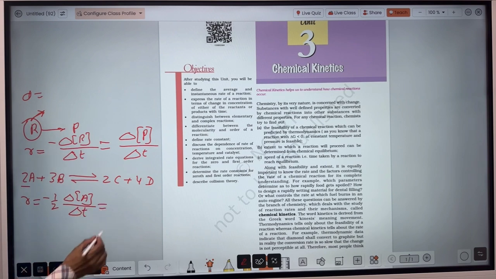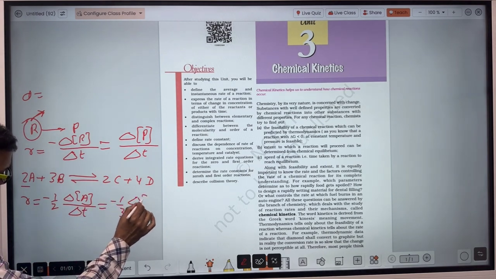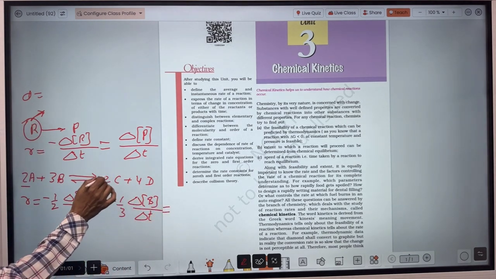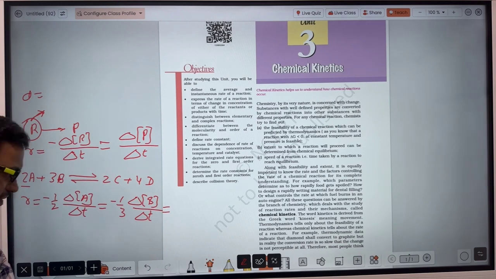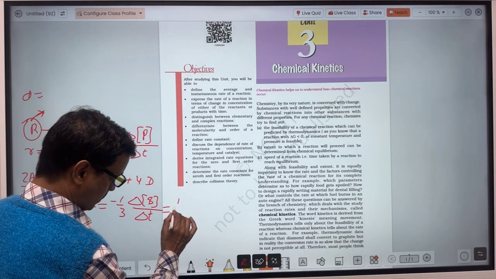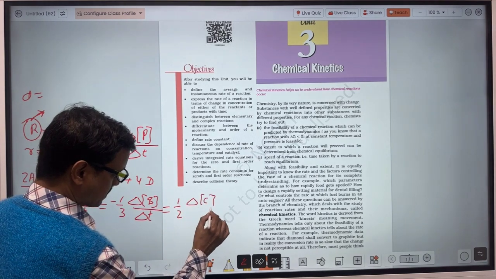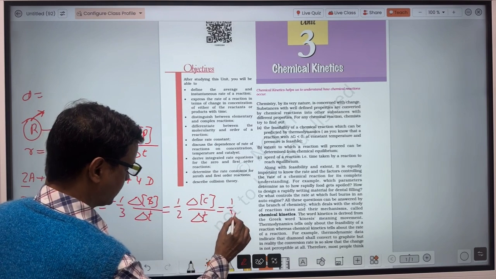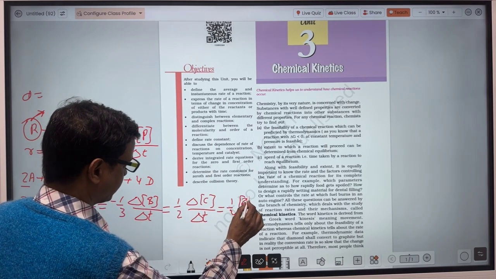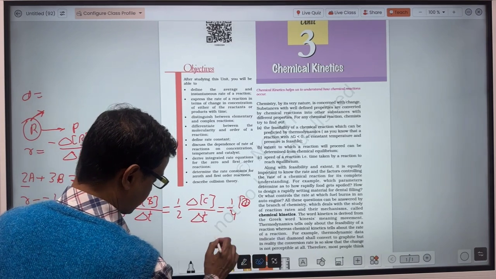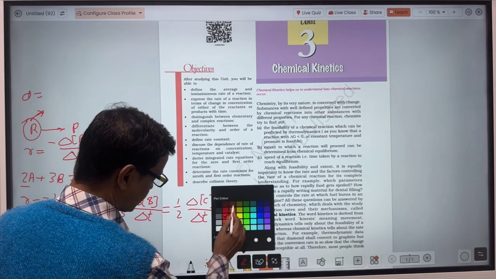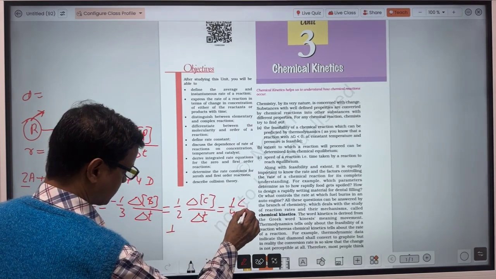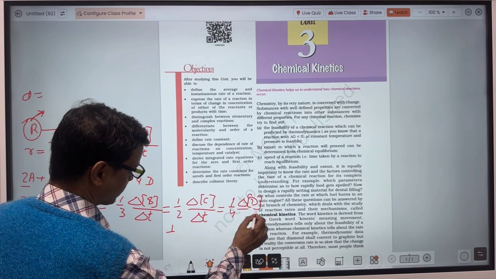That will also equal minus 1 by 3 into change in concentration of B upon time interval, and that will equal, here positive, because C is the product, 1 by 2 into change in concentration of C upon time interval, and that will equal 1 by 4 into change in concentration of D upon time interval.